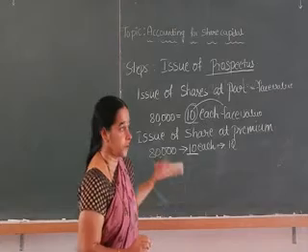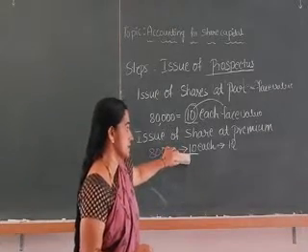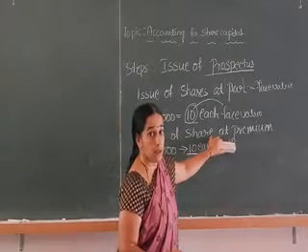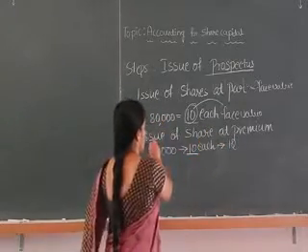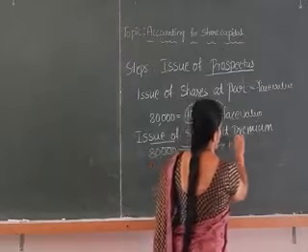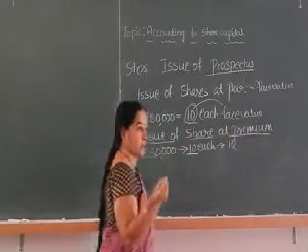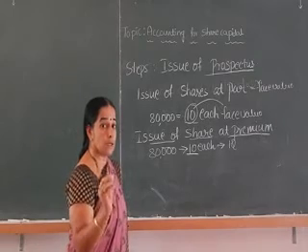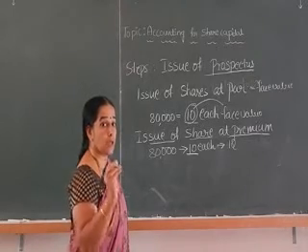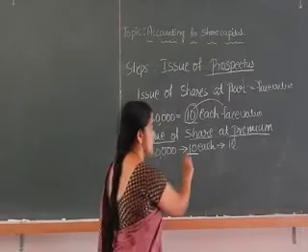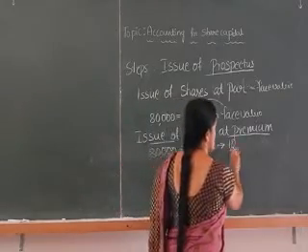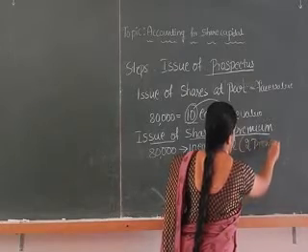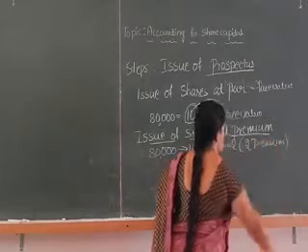If the company issues the shares for more than the face value, then the issue is called issue of shares at a premium. Premium is the income to the business, the excess over the face value. Now 10 rupee shares are issued at 12, so what is the premium? 2 rupees is the premium. It is the income to the business.